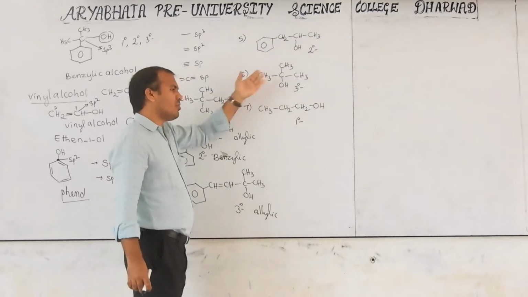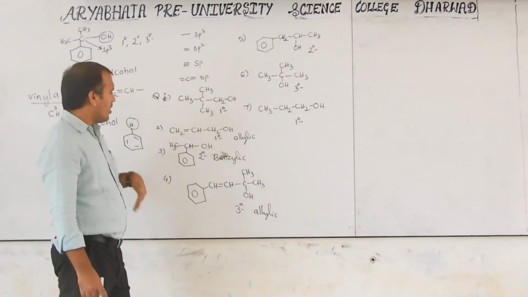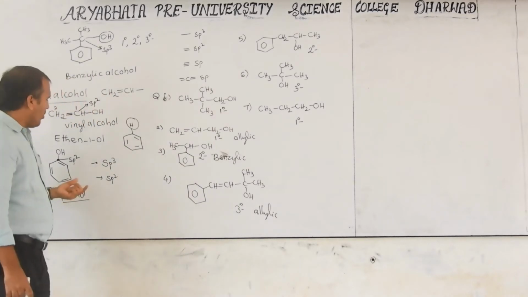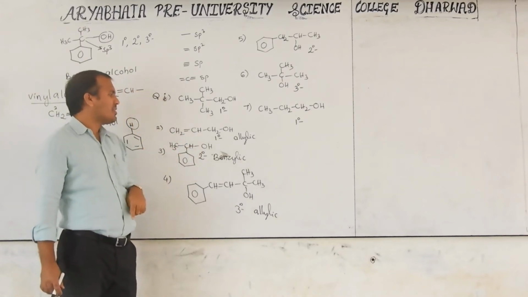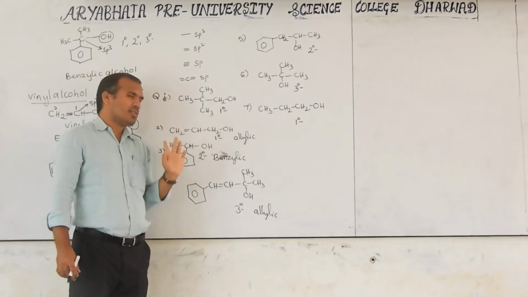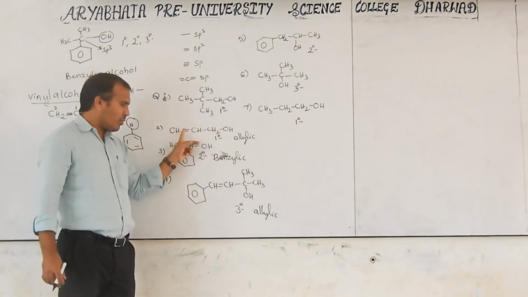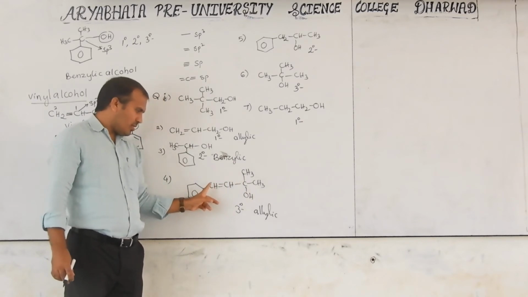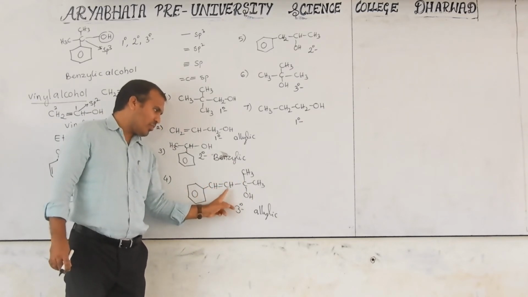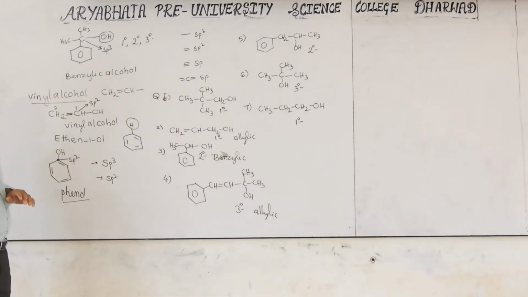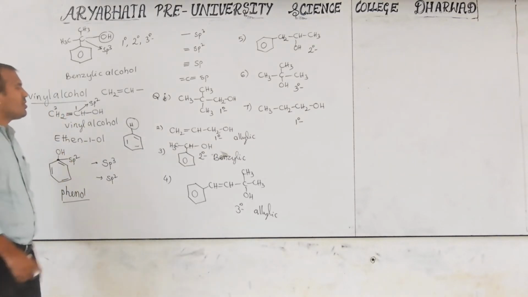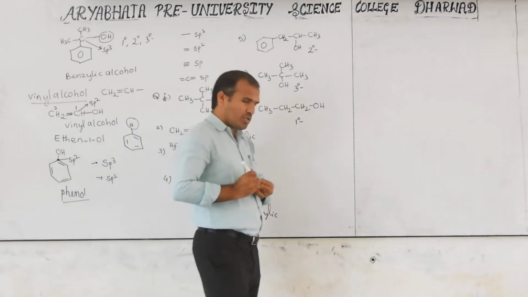This is not the answer. This is also not the answer. Now go for the vinyl. For vinyl, the setup is different. The OH immediately after the double bond carbon is considered vinyl. But if the OH is on the next carbon, this is not the answer. Only the double bonded ones are there. Here also not, because the OH should be on the double bonded CH, but the OH is on the next carbon, so this is also not. So here the vinyl part is not there and the aryl part is also not there. Aryl is only this one. The OH should be directly bonded to the benzene group. So this type of question will be asked in the exam for 1 mark or 2 marks.